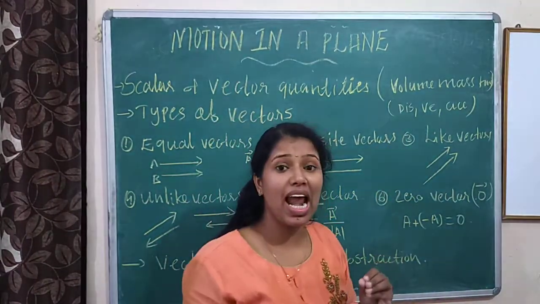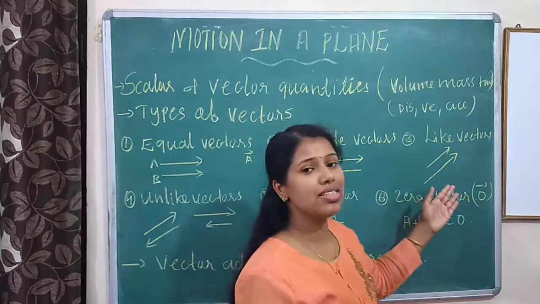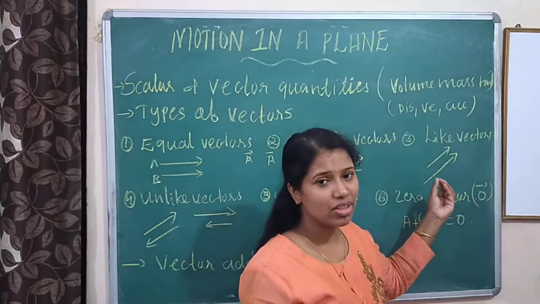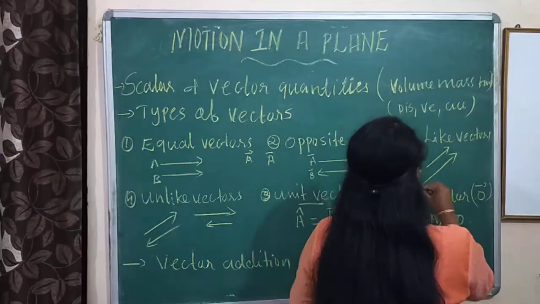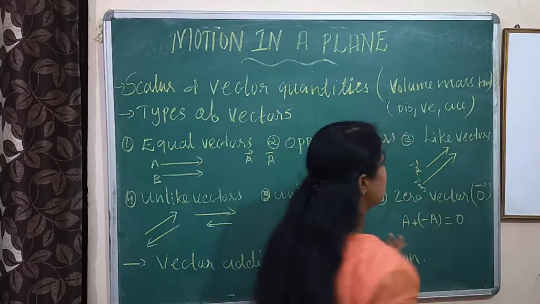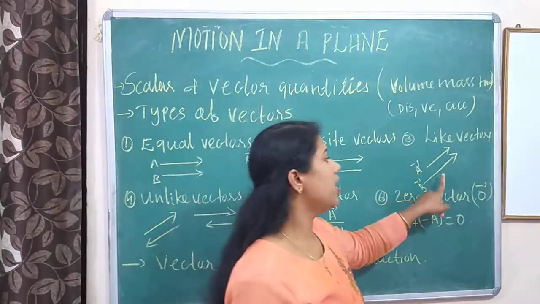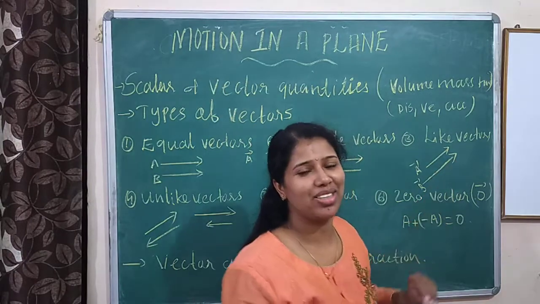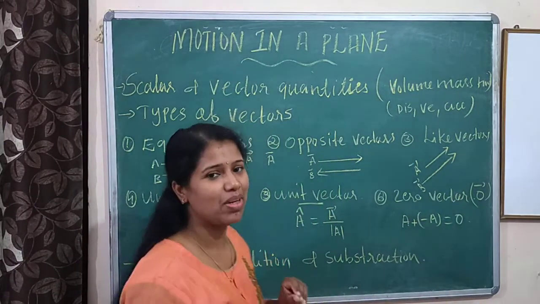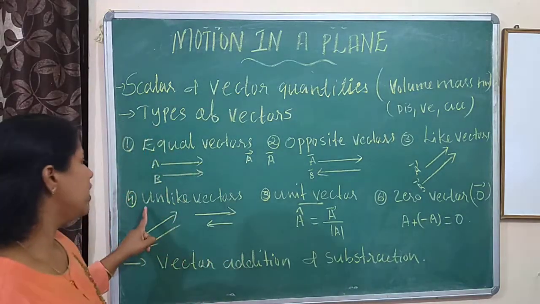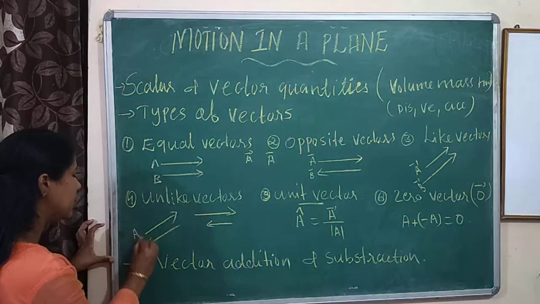Third case, like vectors. Two vectors A and B are said to be like vectors when they have different magnitude but the same direction. Magnitude is different, but direction is same. That is like vectors.